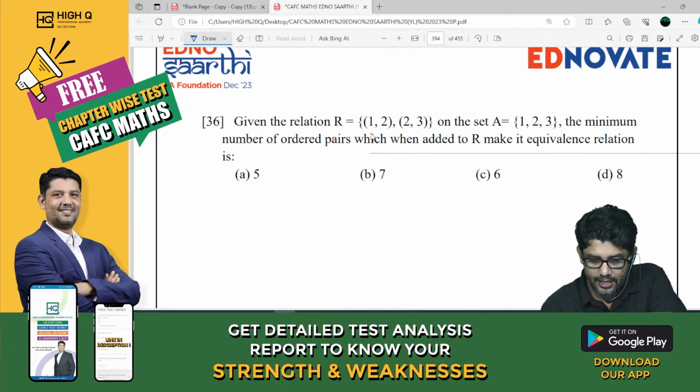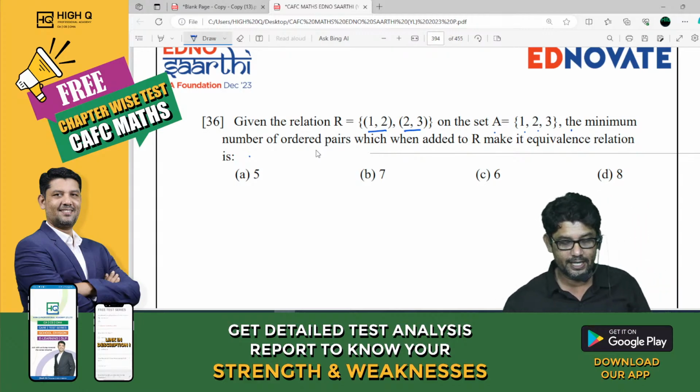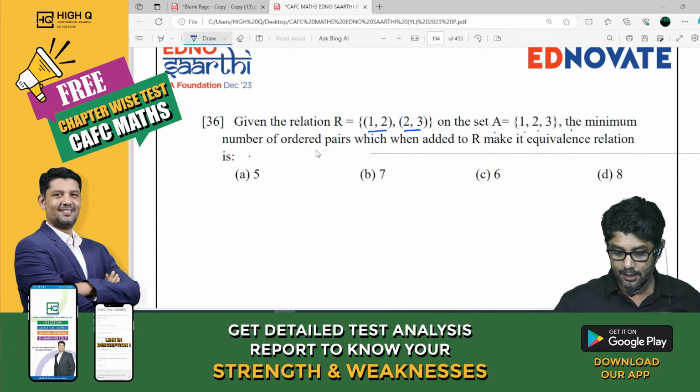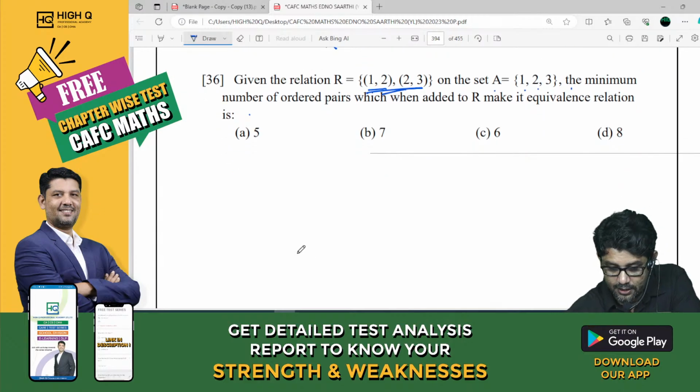Given relation R is {(1,2), (2,3)} on the set A = {1, 2, 3}. Find the minimum number of ordered pairs which when added to R make it an equivalence relation. Listen here. If you want to make it an equivalence relation, it should be reflexive, symmetric and transitive. Am I right, my dear? Yes, look at this.